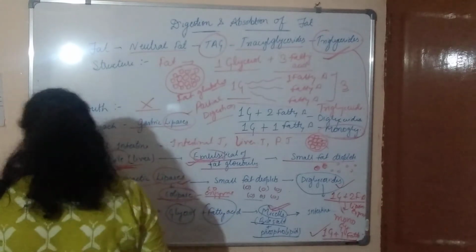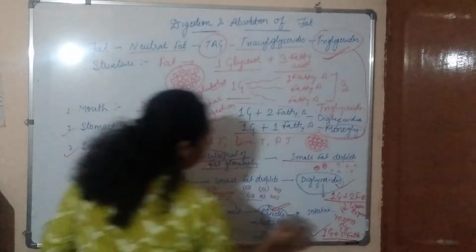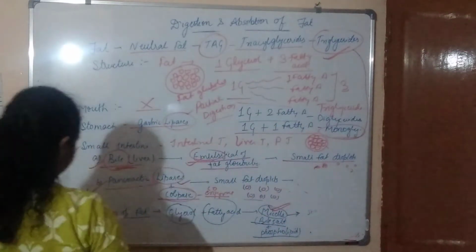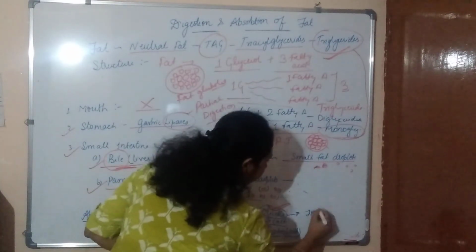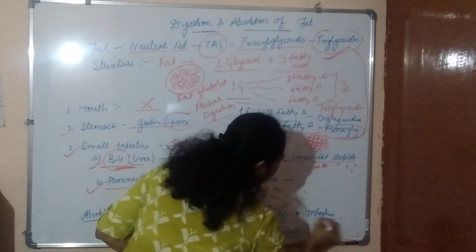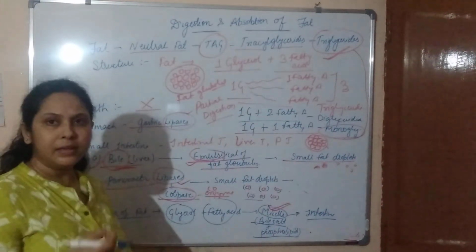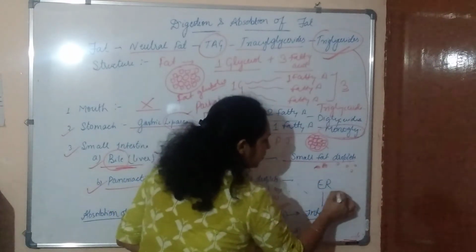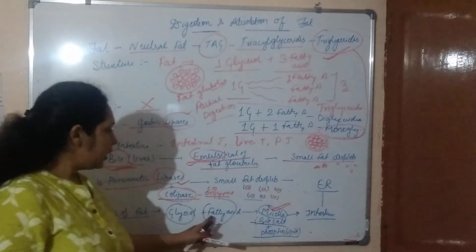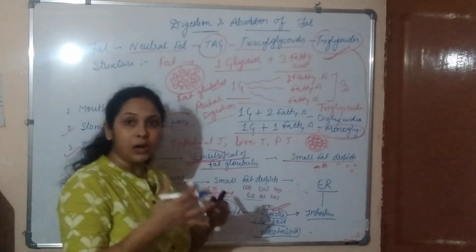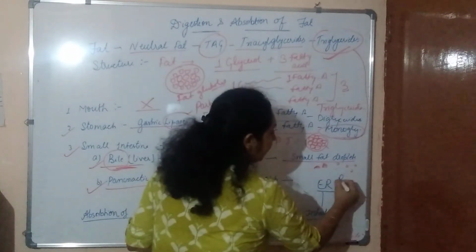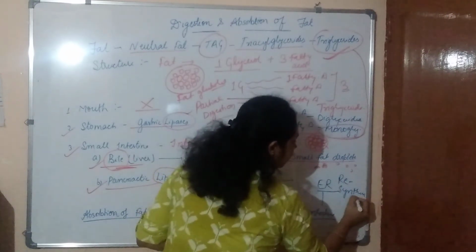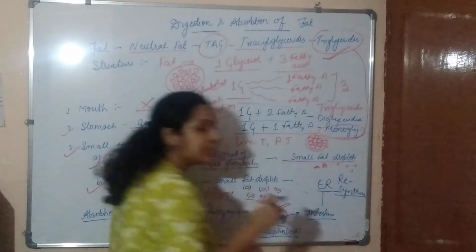And what happens after the intestine? Now let's see, they get absorbed in the lining of the intestine, and here with the help of the endoplasmic reticulum, these glycerol and fatty acids start to aggregate and get resynthesized.